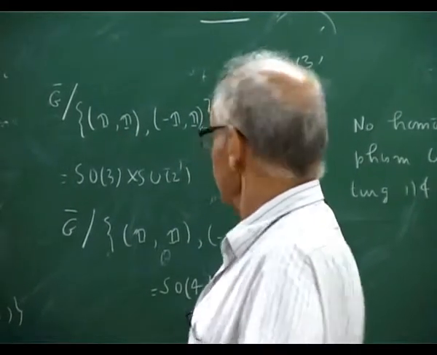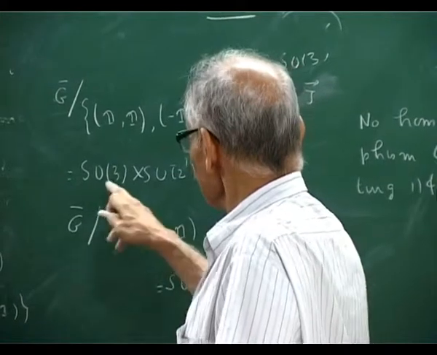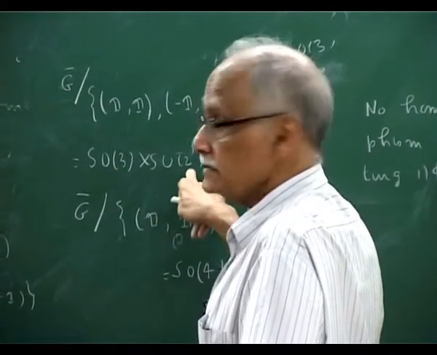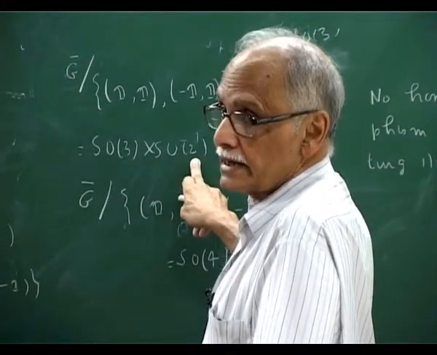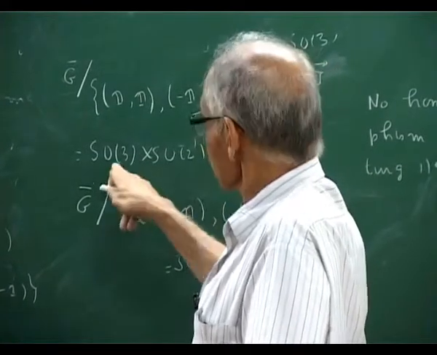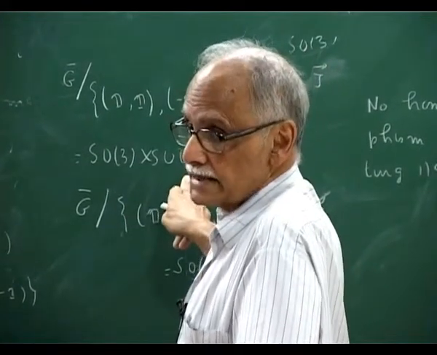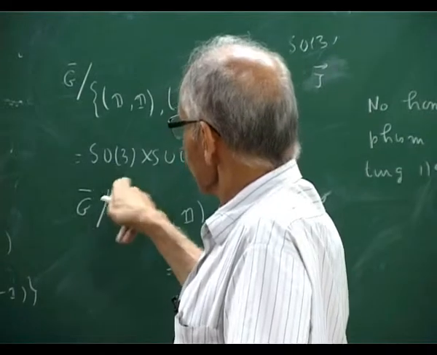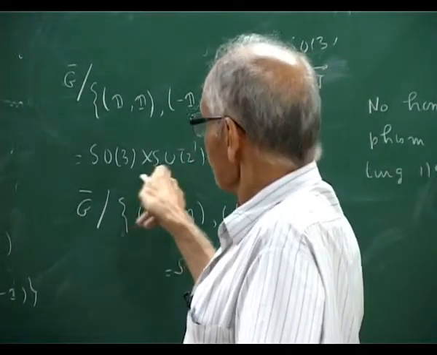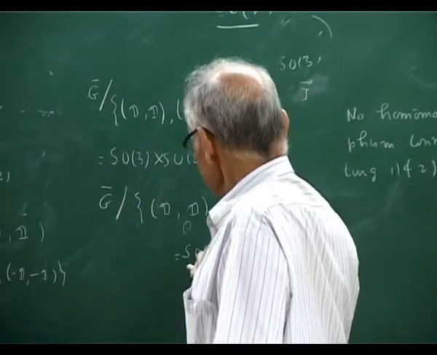There is another way to say it. If you do a 2 pi rotation here and a 2 pi rotation here, it is -1 because it is +1 here, -1 here. So you take a 2 pi rotation here and a 2 pi rotation here. In this group it is -1. In this group it is +1.